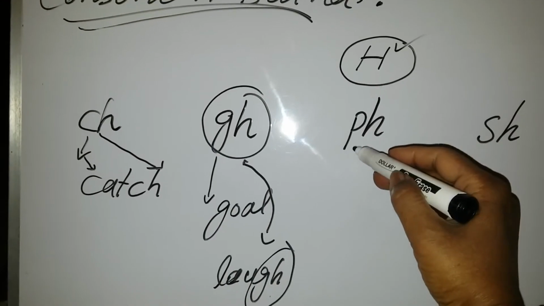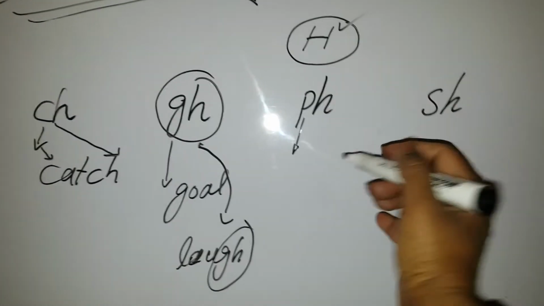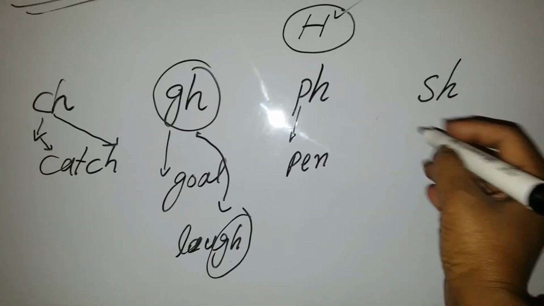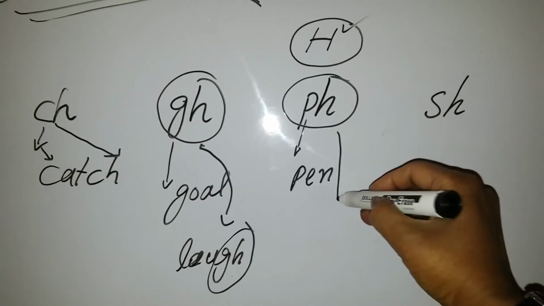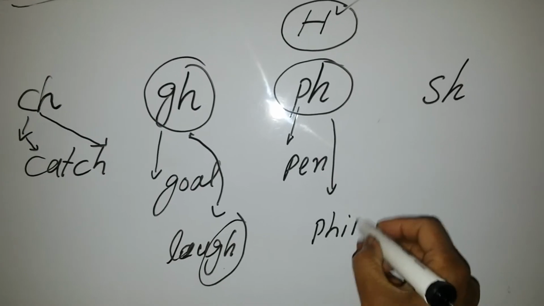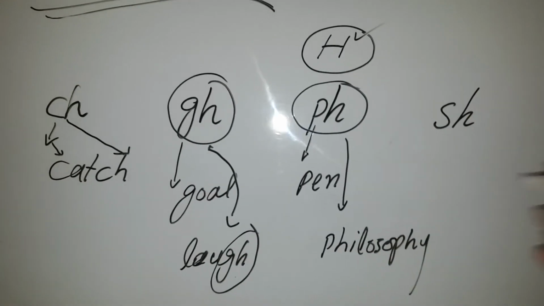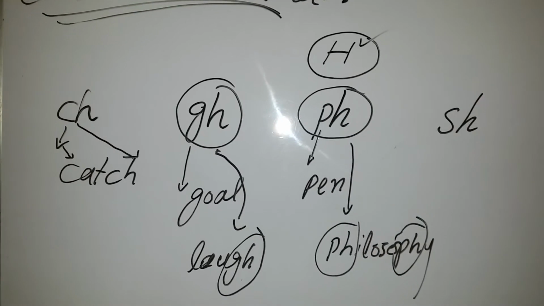Similarly, if we put this single letter P before any word, for example pen, it will give you the sound of p. But if we write these both consonants with any other word, now it is giving you the sound of f. It is giving you the sound of f, ph.